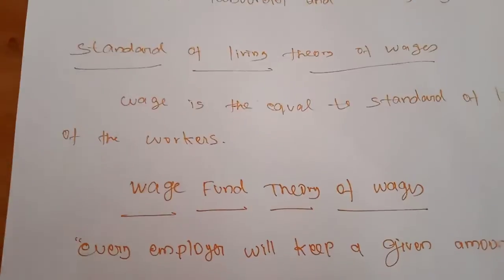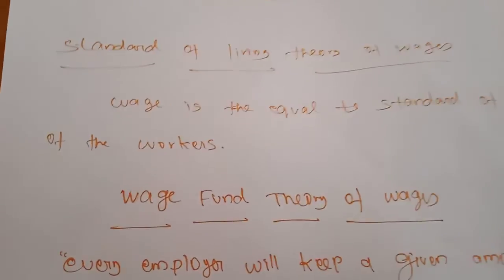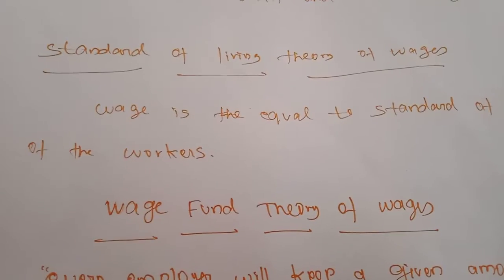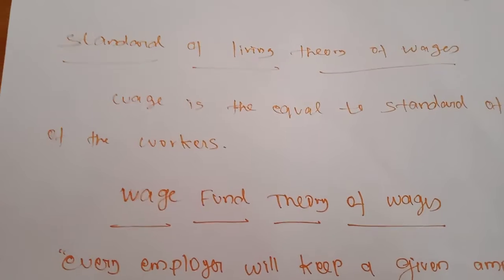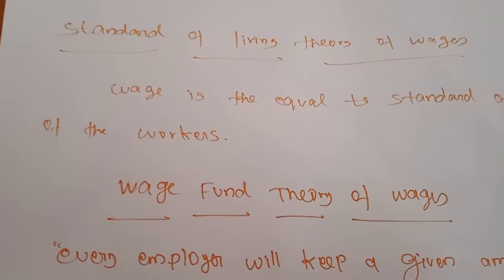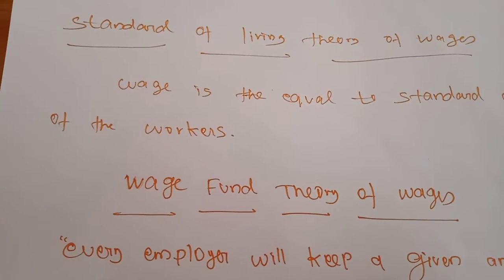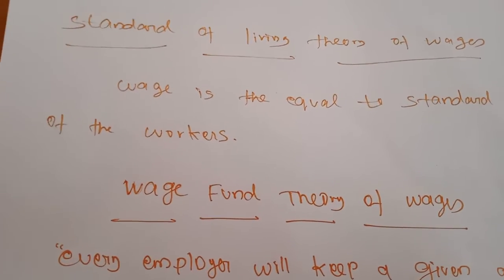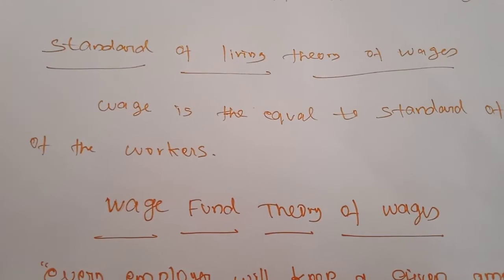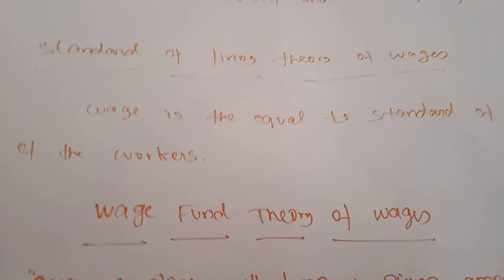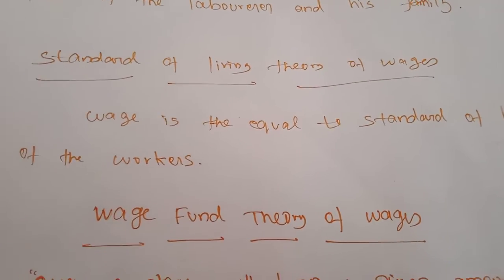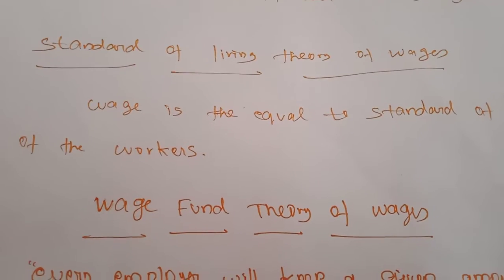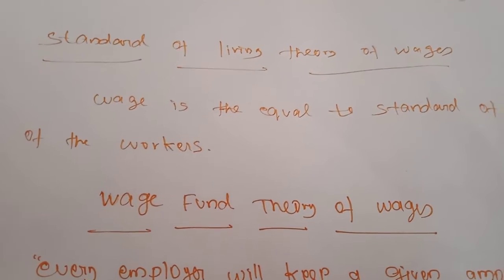Okay students, today we will go to another theory, the standard of living theory of wages. The standard of living theory of wages was developed by Torrance. It is an improved and refined version of the subsistence theory of wages. Torrance also developed this theory, the standard of living theory of wages.